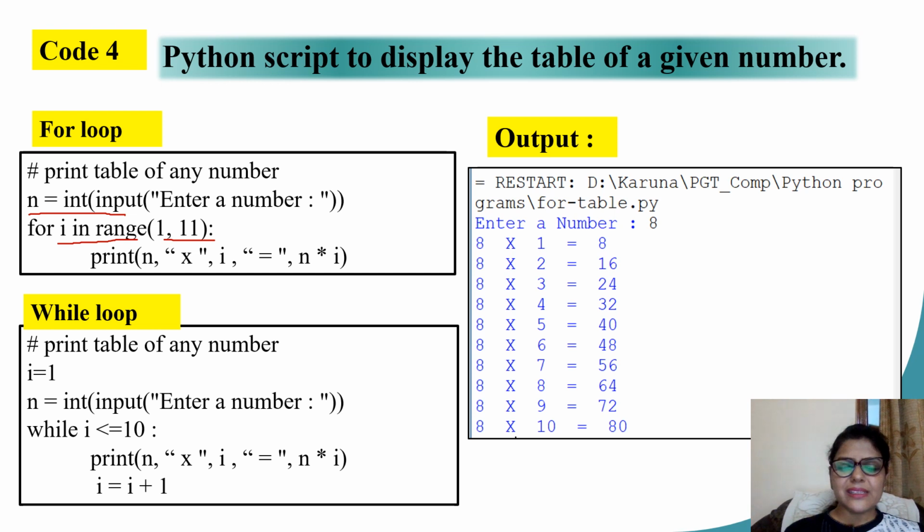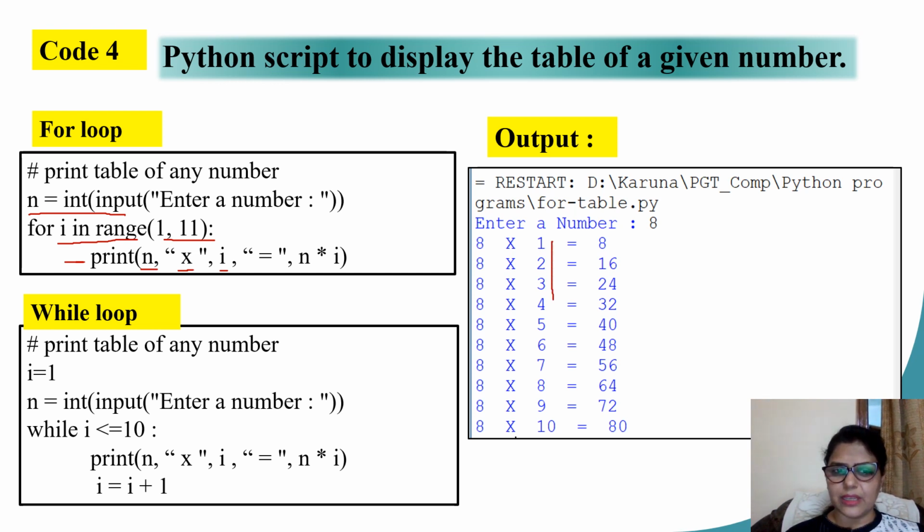Now inside this, please look into the print statement a little carefully. I print the number which has been given by the user followed by a multiplication sign. Now this sign has to be a constant, so that is why I have put it inside the double quotation marks. N is a variable, cross sign is a constant. This needs to be separated by a comma. Now again variable I, which is going to get me 1, 2, 3, 4.